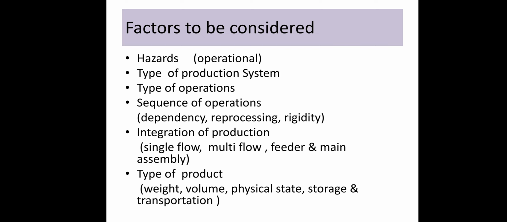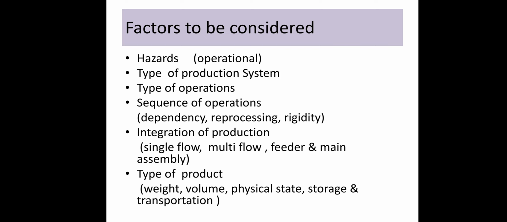Then, sequence of operations. While designing layout, you have to identify each operation you're going to perform in your organization during production of your product. While processing your products, you have to identify the dependency of different activities, then reprocessing and rigidity of your activity.